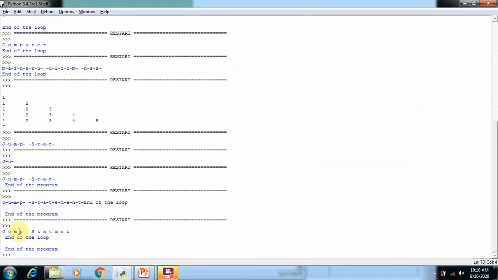Now I am going to execute this program. You can see JUMPSTATE: the E letters are skipped two times because we are using the continue statement. Other characters are printed one by one, the else part is also printed in this program, and the end of the program statement is also printed. From this we can understand that the continue statement only skips a particular step.